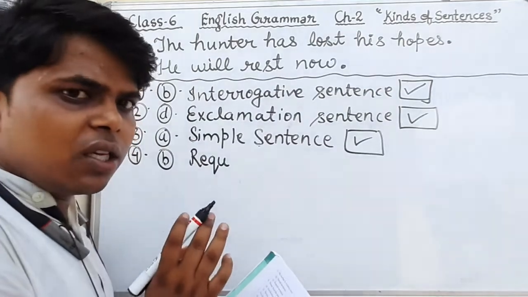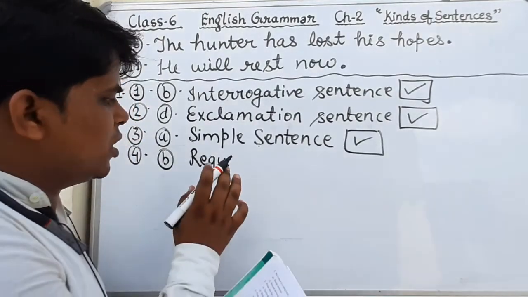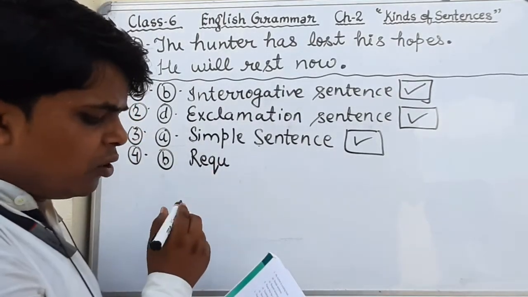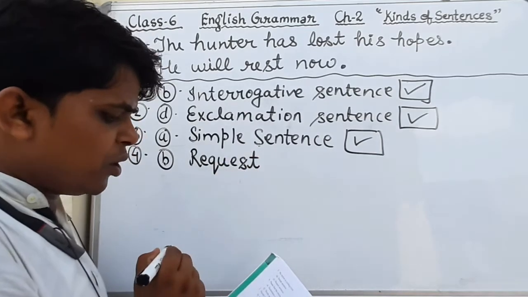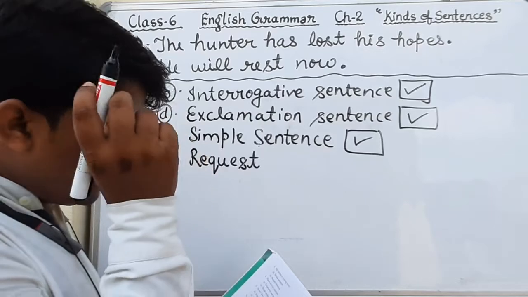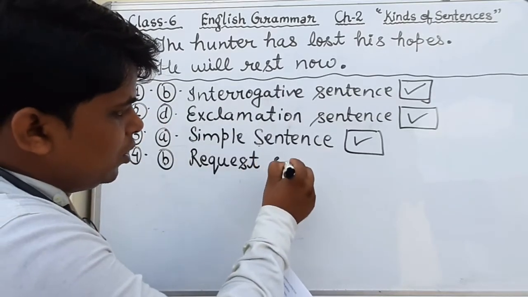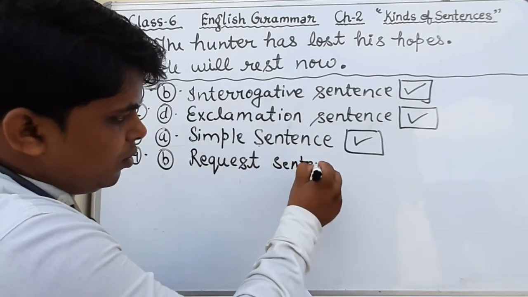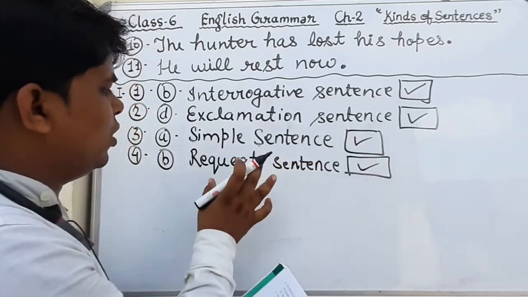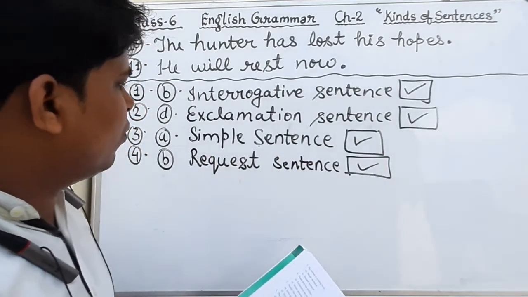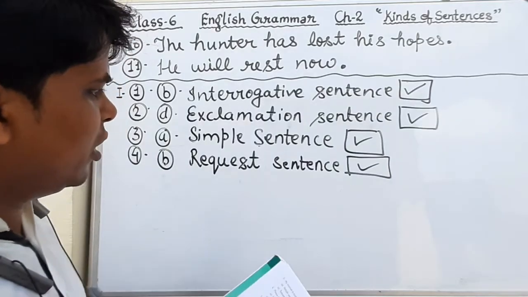It is also known as imperative sentence. Here you can also write in your book, it is written request. So you will tick on option number B, that is request sentence. Just tick in front of the correct answer, request sentence.